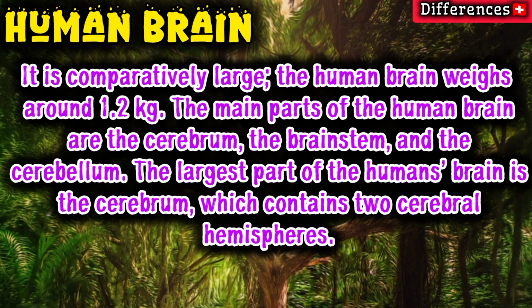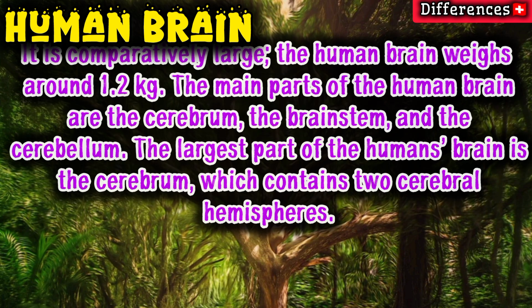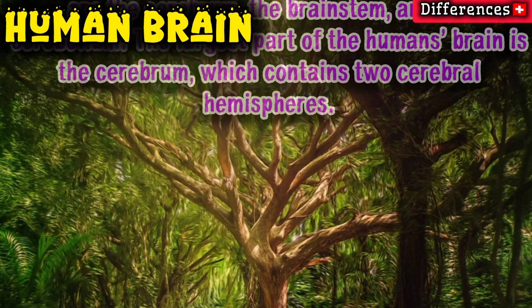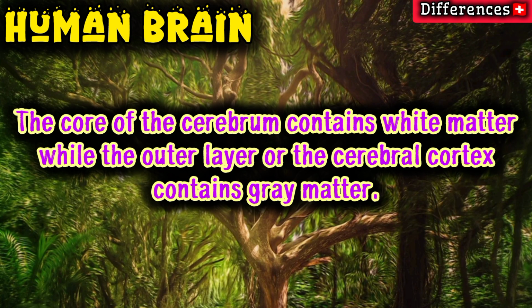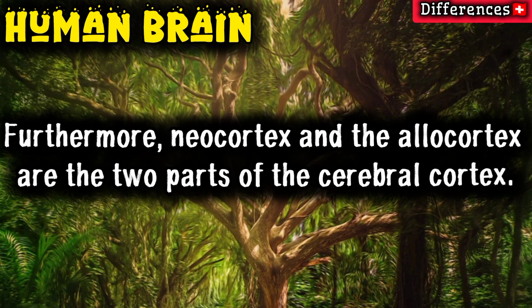The main parts of the human brain are the cerebrum, the brainstem, and the cerebellum. The largest part of the human's brain is the cerebrum, which contains 2 cerebral hemispheres. The core of the cerebrum contains white matter while the outer layer, or the cerebral cortex, contains gray matter. Furthermore, neocortex and the allocortex are the 2 parts of the cerebral cortex.